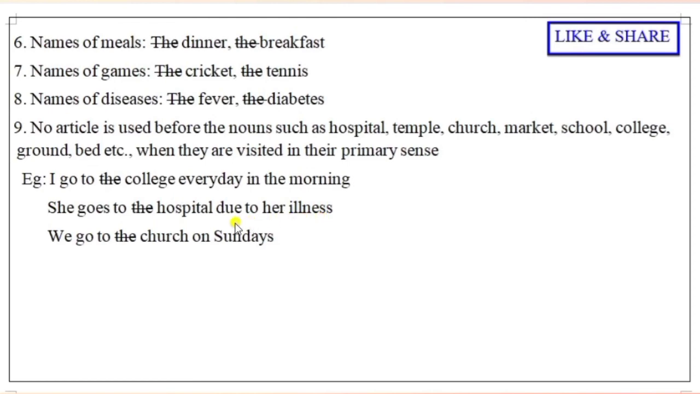We go to the church on Sundays. Every Christian goes to church to pray to God. So here, we go to the church is wrong. We go to the church to meet my friend on Sunday, that is correct, because otherwise we go to church for prayer. It is common, the primary purpose, the primary sense. Then we should not use the. If the primary sense is not there, we can use the. So that is the difference between these two sentences.